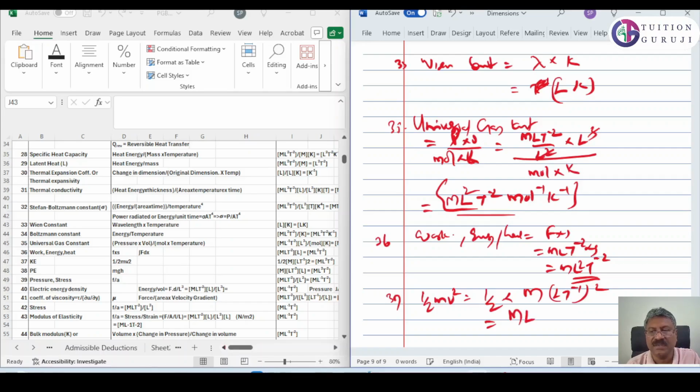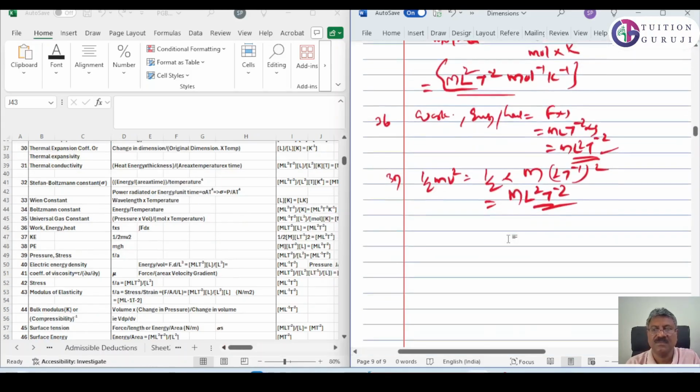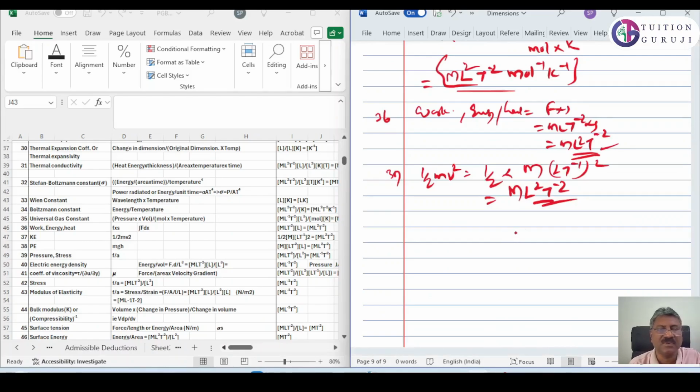So m L square t raised to minus 2, again the same thing we are getting. Now 38 is potential energy, which is mgh. So m into g, acceleration due to gravity, L t raised to minus 2, into h, again height L. So it is m L square t raised to minus 2 again.